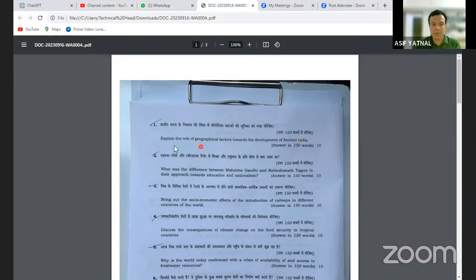The question is, explain the role of geographical factors towards the development of ancient India. The question is for 10 marks, and the word limit is 150 words, right? So to write a 150-word answer, you need to have at least 5 points, and you can write 30 words on each point. That's how you need to make the structure of your answer, right?